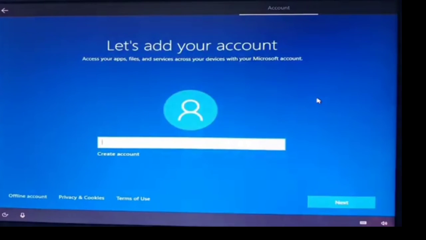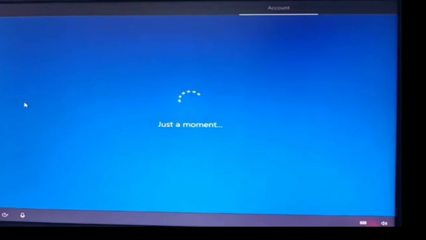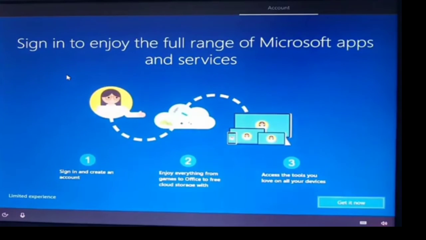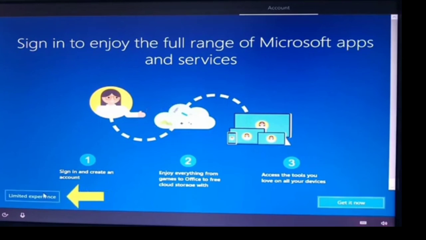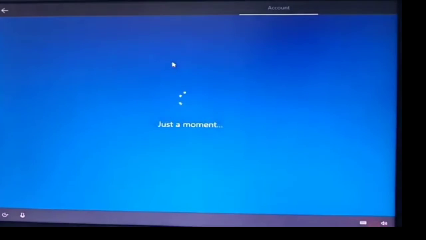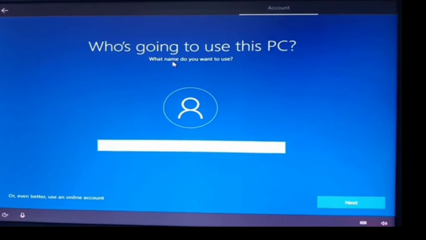So here you can input your Microsoft account, but if you don't have a Microsoft account, you will just choose the offline account. So the next step is you will just click limited experience. So next you will just input your username here in the blank space.